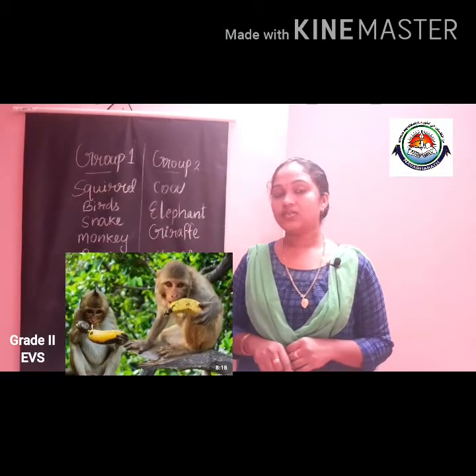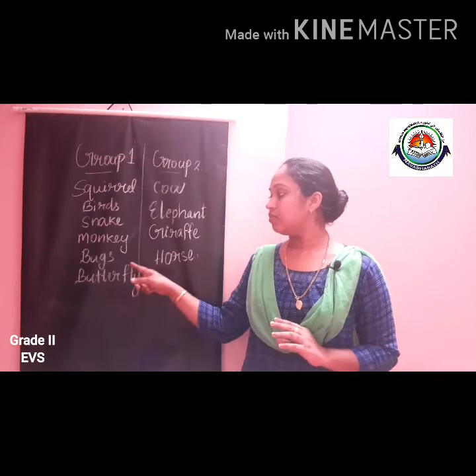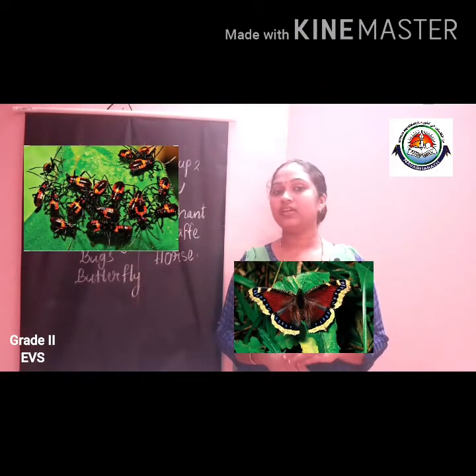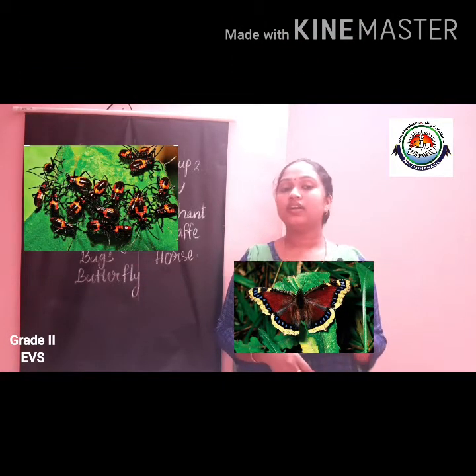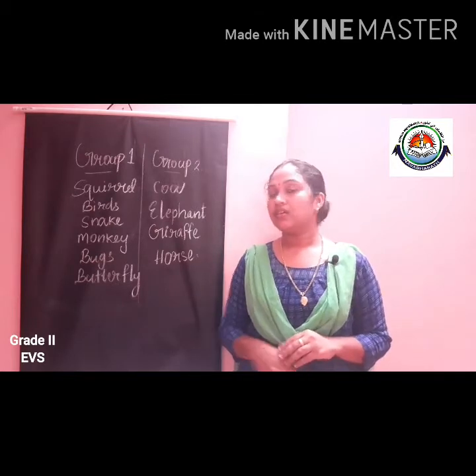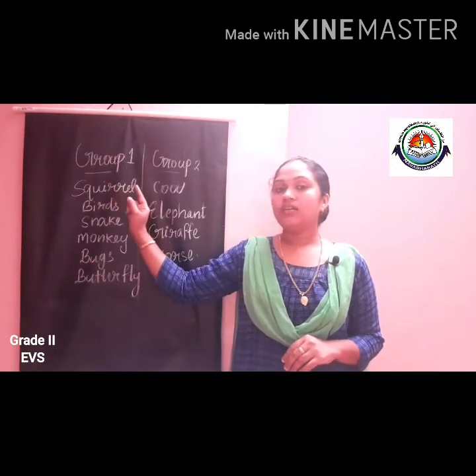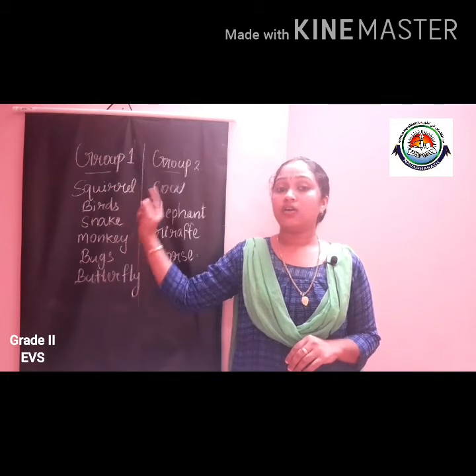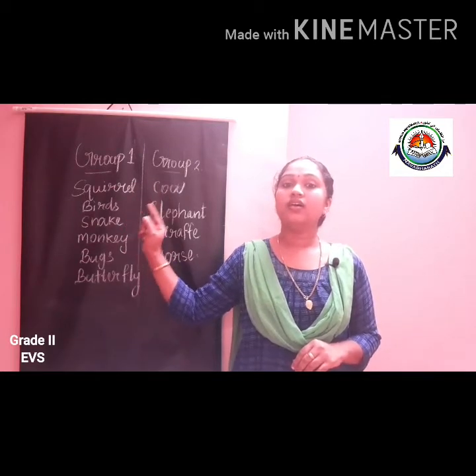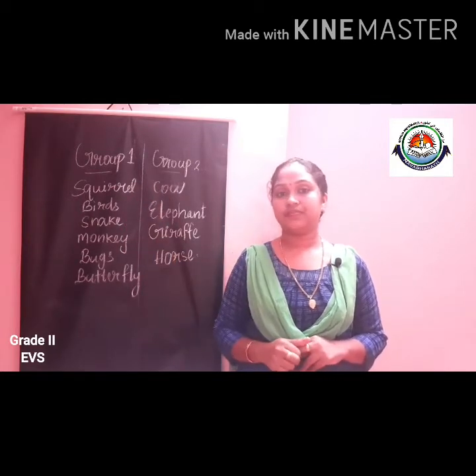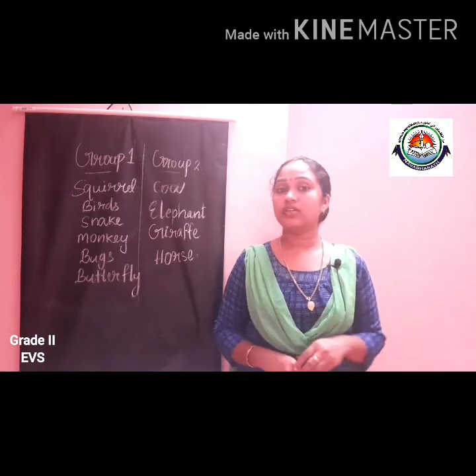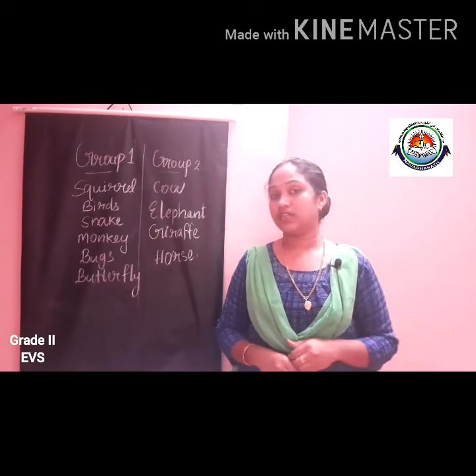Then monkeys are also living on trees. Bugs and butterflies are also living on or near the trees. The group 1 animals are all living on or near the trees. Some are on the trees and some are living near the trees.